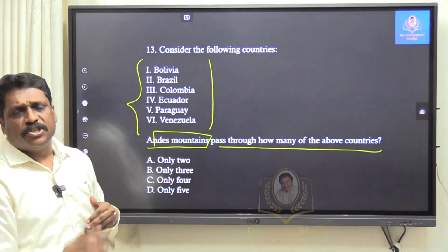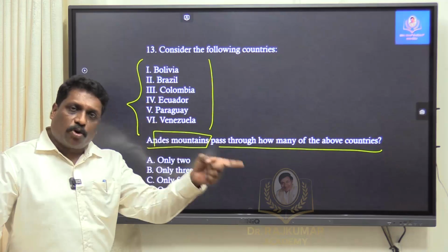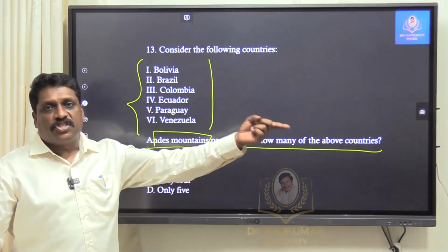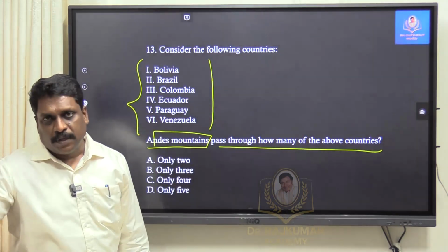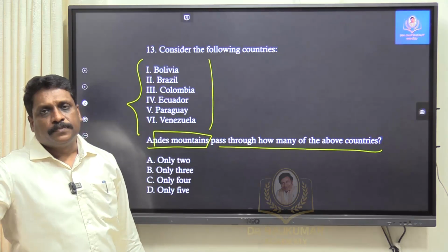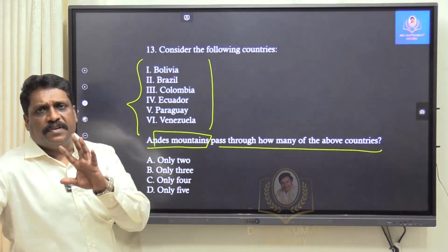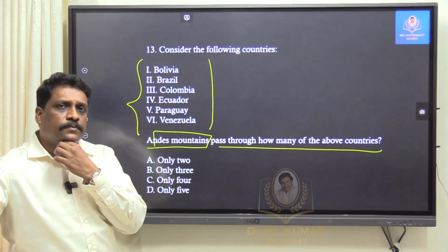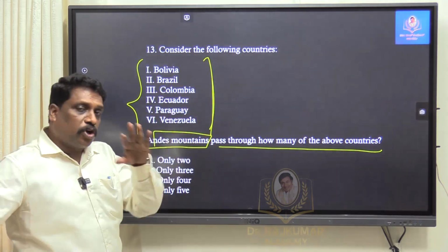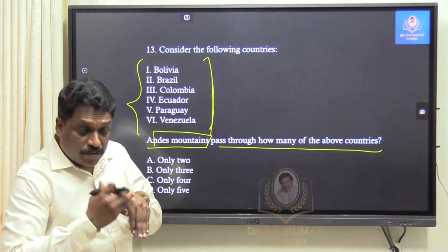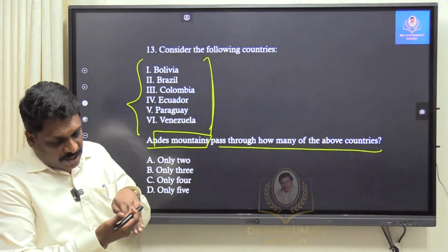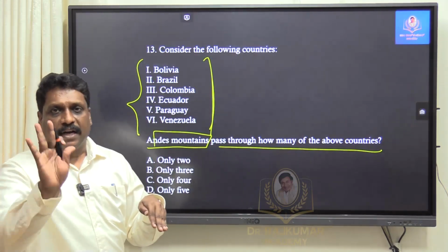South America, it is very easy to remember. Because South America is that continent in the world which has the least number of countries, only 12 countries. Including French Guyana, it is 12 plus 1. French Guyana politically does not belong to South America, it belongs to what? Europe, France. Okay. But otherwise 12 countries, generally we say that very easily you can remember. Okay. In that way, what I will do, I will just see. If I am satisfied that this country is more situated towards the eastern side, I will eliminate it. If it is situated more towards the western side, I will retain it.